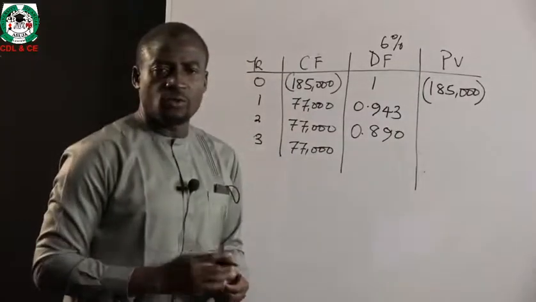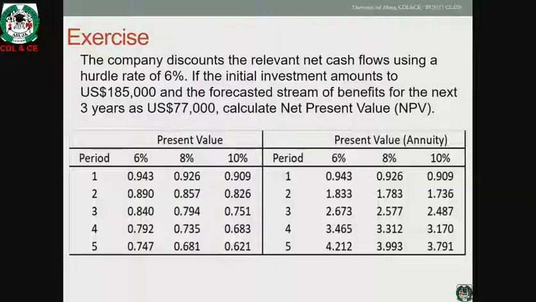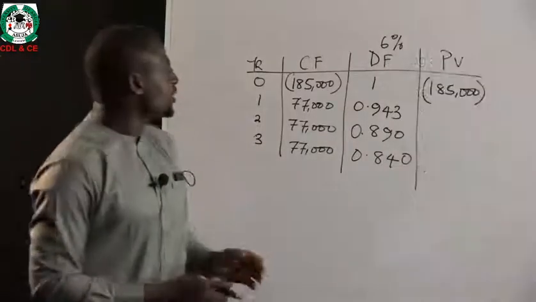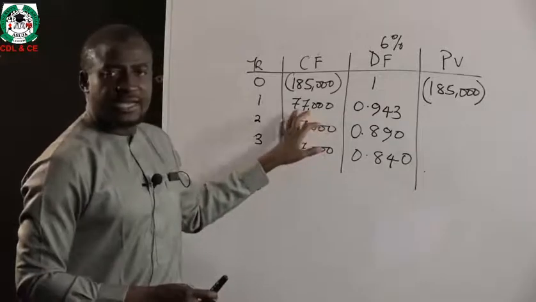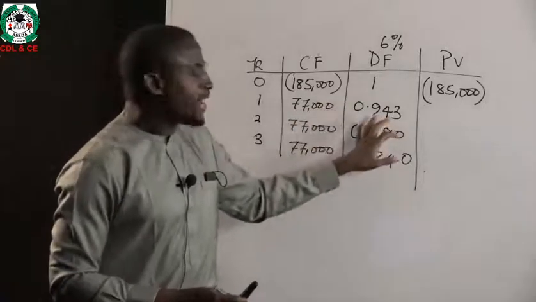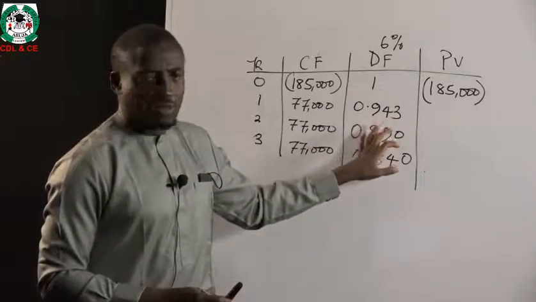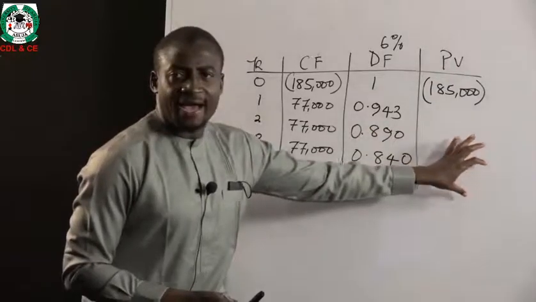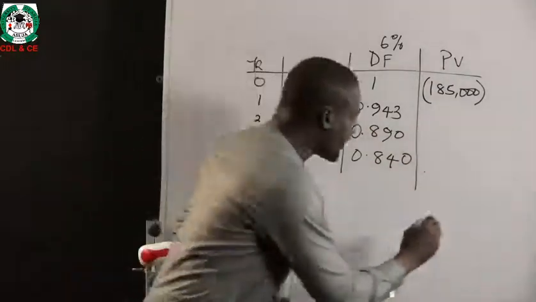And for the present value of the third year, it will be 0.840. And this is a typical way of determining what the present value will be. The only thing you need to do is multiply the cash flow by the discount factor, and you will arrive at a present value amount.